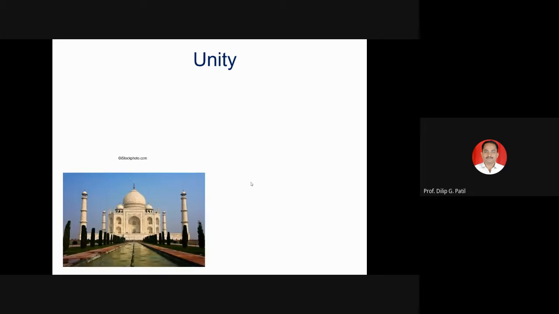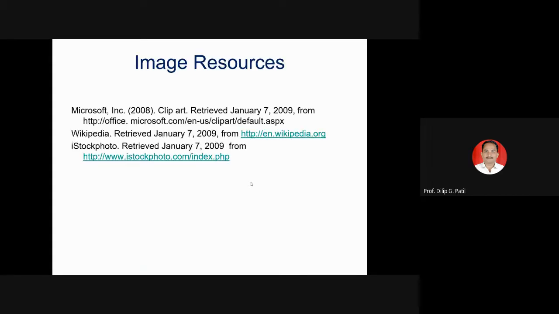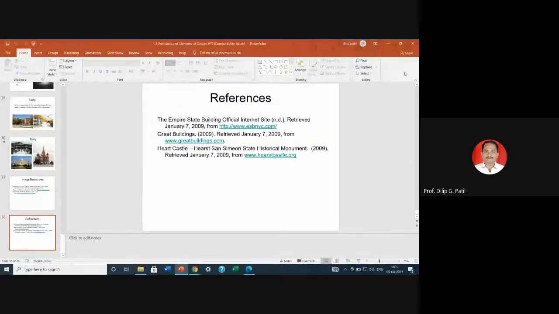Although there is symmetry or various rhythms, it creates a good impact on our visual effect.